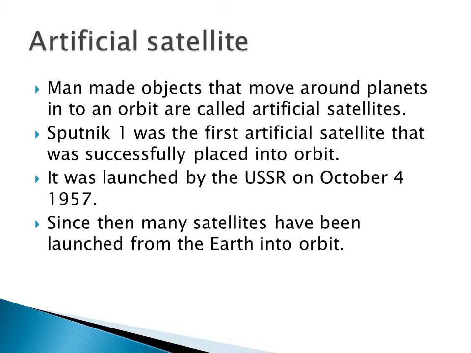What is an artificial satellite? Man-made objects that move around the planets in an orbit are called artificial satellites. Sputnik 1 was the first artificial satellite, launched by USSR on October 4, 1957. After that, so many satellites have been launched from the Earth into an orbit.